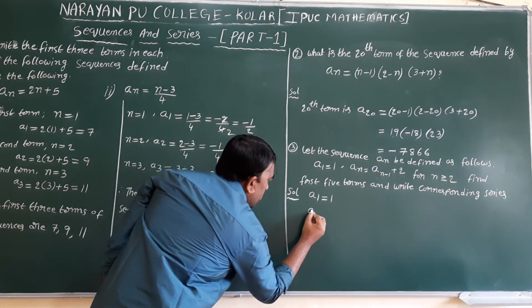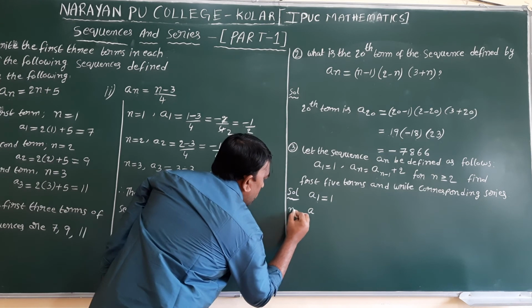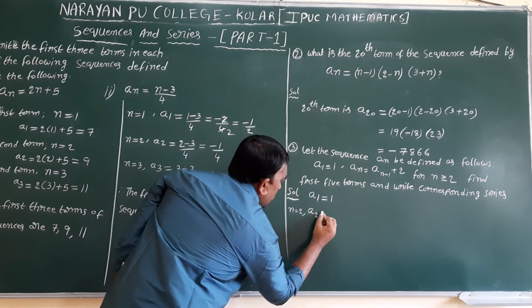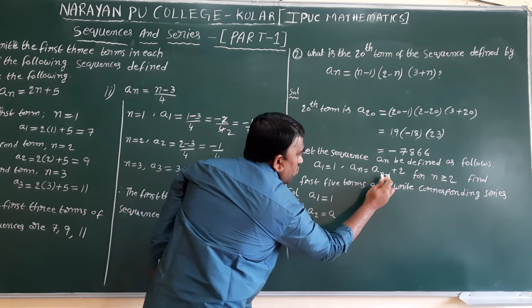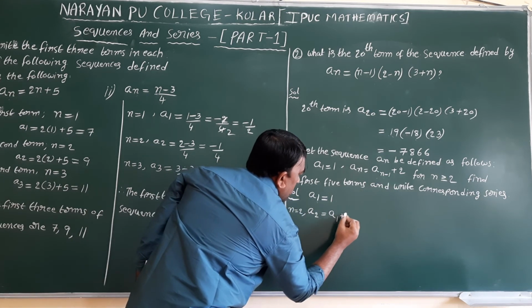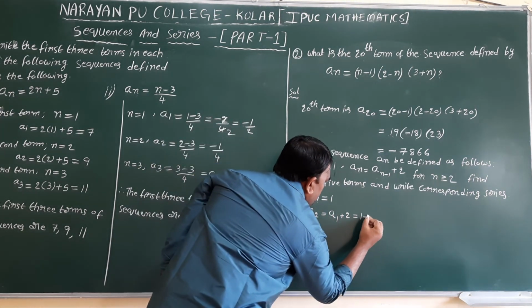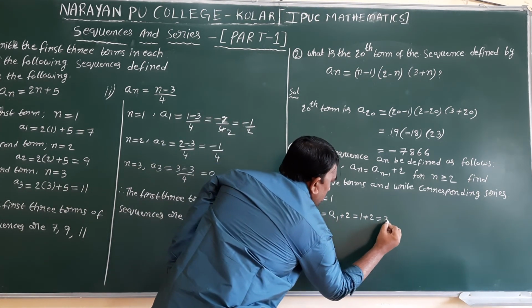Next, a2. The n value equals 2. Substitute here: a2 equals a(2 minus 1), which is a1 plus 2. We already know the a1 value. a1 is 1, and 1 plus 2 is equal to 3.